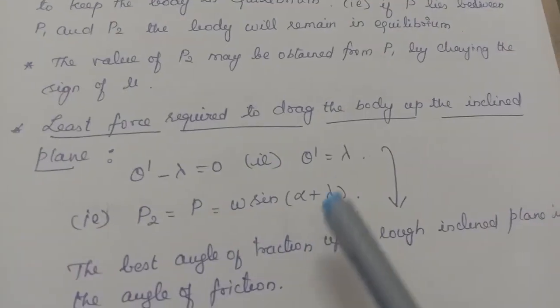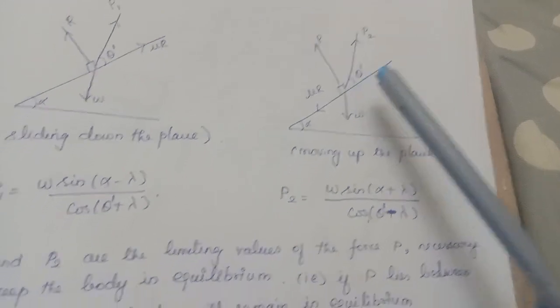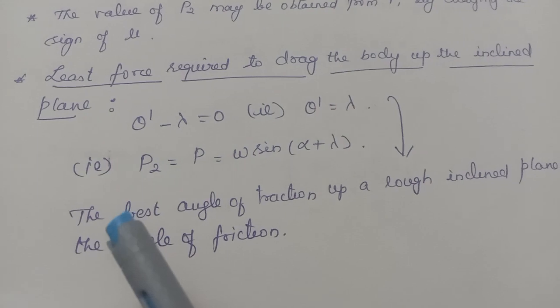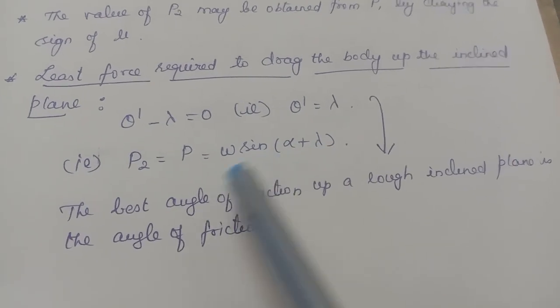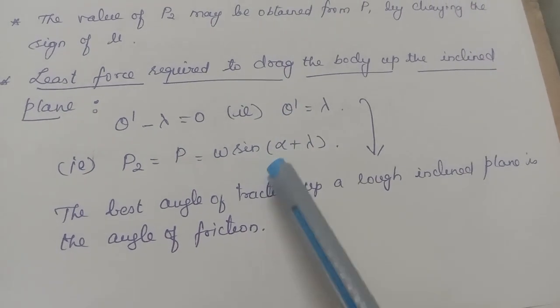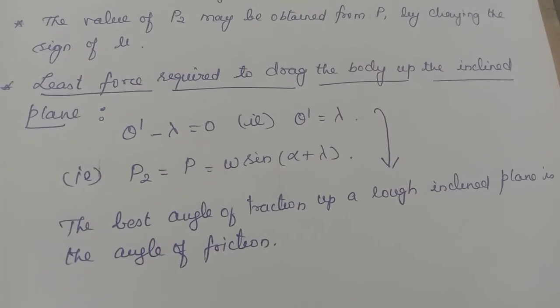That is theta dash minus lambda equal to 0. That means theta dash equal to lambda. That means this theta dash will also be equal to the angle of friction. In that case we will have the least force to pull the body upwards. And what will be the value in that case? P2 equal to P equal to, putting 1 in the denominator, W sin of alpha plus lambda. So in this bookwork you have to remember three formulas. This is the minimum force required to pull the body upwards, and the direction must make an angle equal to lambda with the plane. We'll see one problem based on this type.